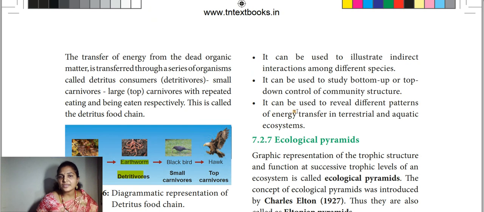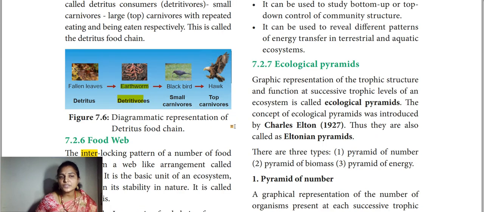And then it can be used to reveal different patterns of energy transfer in terrestrial and aquatic systems. So this is happening in terrestrial as well as in aquatic systems. Okay, so that's all about the significance of the food web.